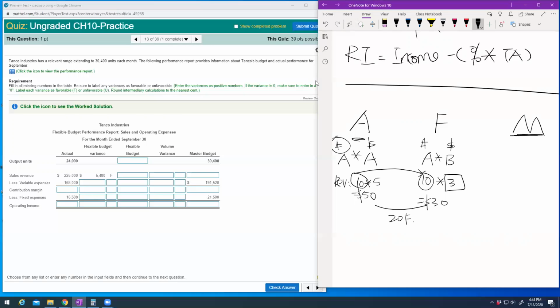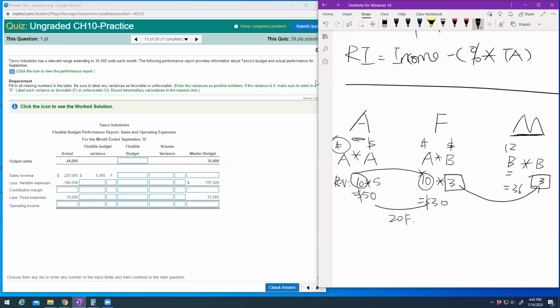But for the master budget, you planned at the beginning of the year that your budgeted units to sell is 12 units, and the budgeted selling price is $3. So in total that will give you $36.